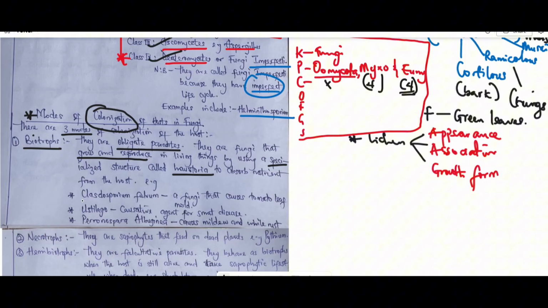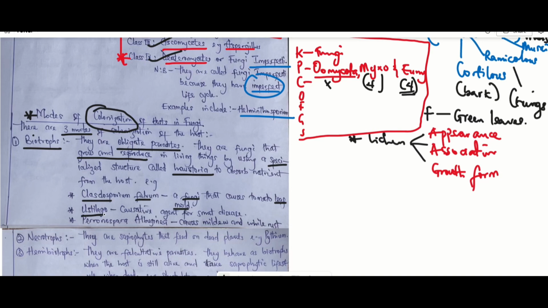Number one, we have Cladosporium fulvum. Cladosporium fulvum is a kind of fungus that actually causes leaf mold in tomatoes. Now, what does that leaf mold mean, or how can we perceive it? If you check the leaves of infected tomatoes, provided you have one around, you observe a kind of discoloration on their leaves.